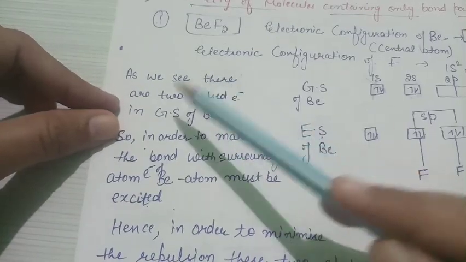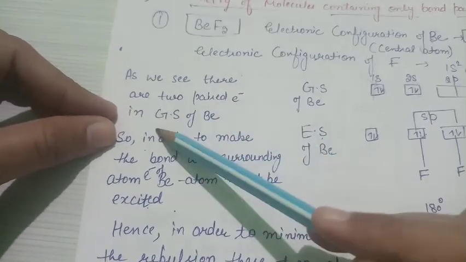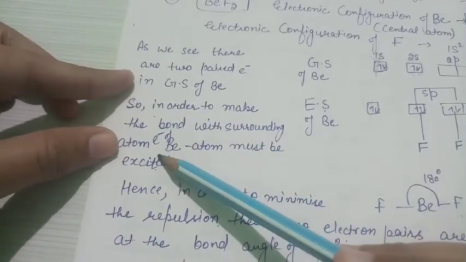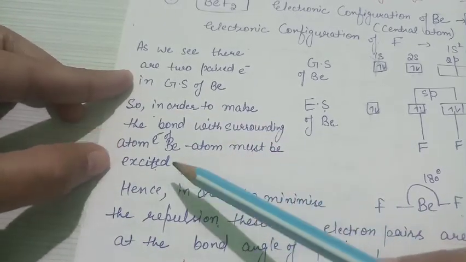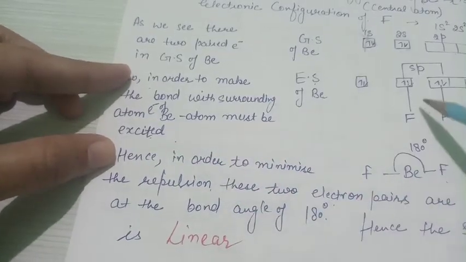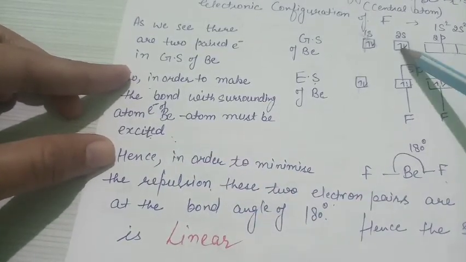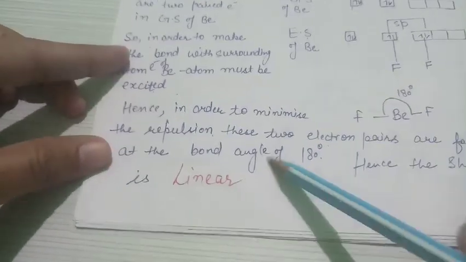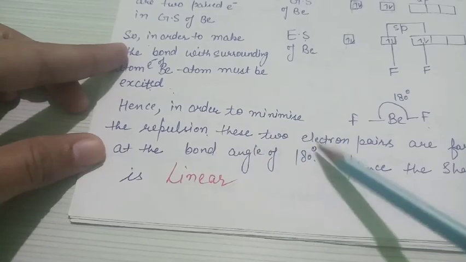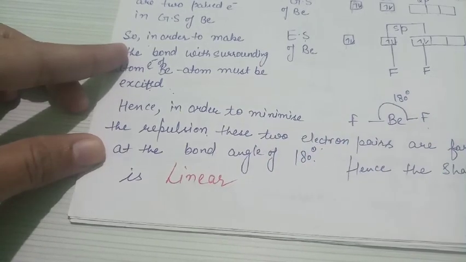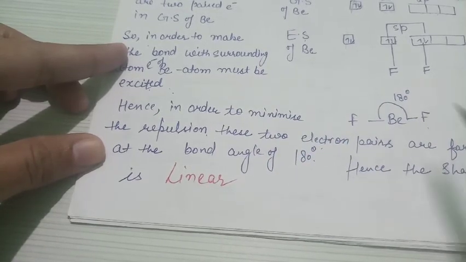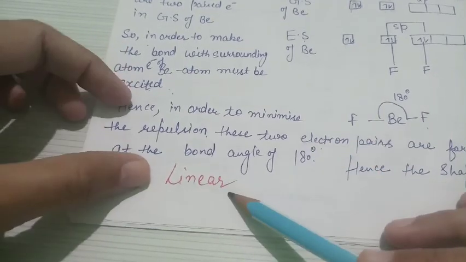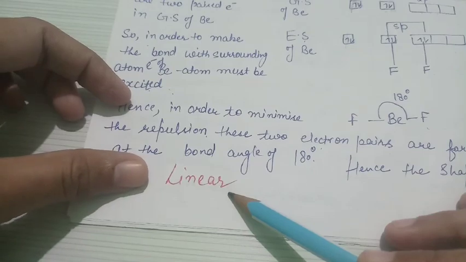As we see, there are two paired electrons in the ground state of beryllium. So in order to make bonds with the surrounding atoms, the electrons of the beryllium atom must be excited. To form the bond with fluorine, we excite an electron of the 2s orbital into the 2p orbital. Hence, in order to minimize the repulsion between these two electron pairs, they arrange themselves as far apart as possible, at 180 degrees. Hence the geometry of the molecule is linear.